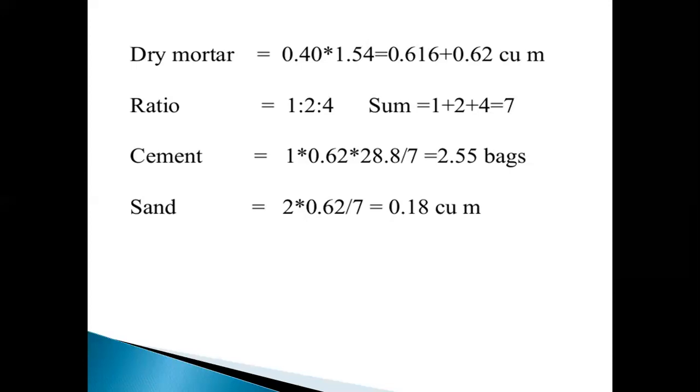Next, the sand requirement. 2 is the mix proportion of sand, into dry mortar 0.62, divided by 7, the mix ratio sum, equal to 0.18 cubic meters. This is the sand requirement.